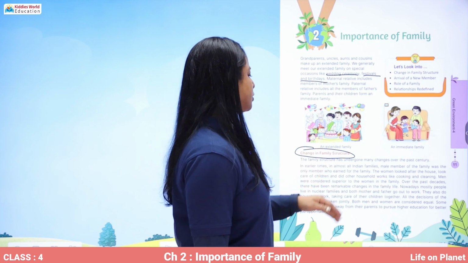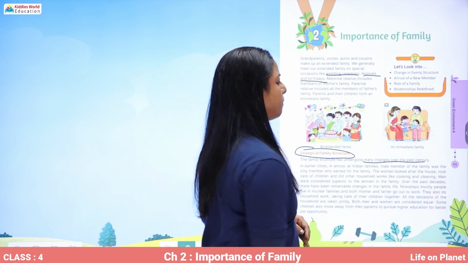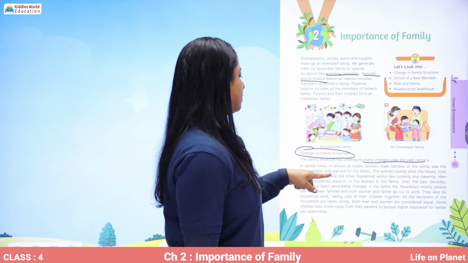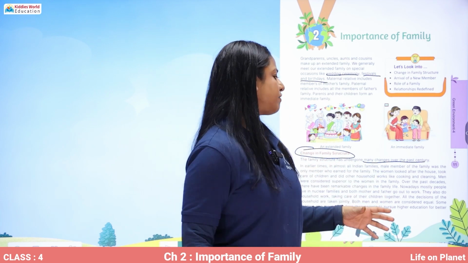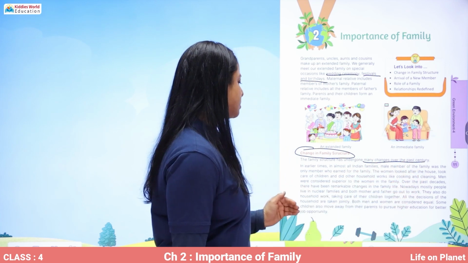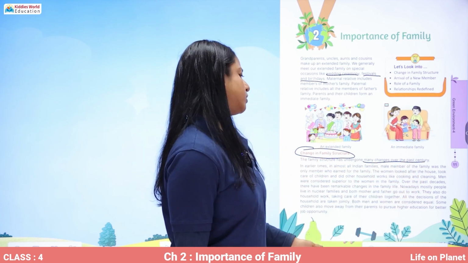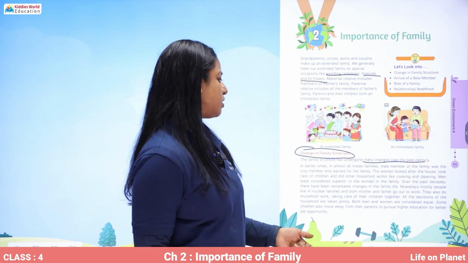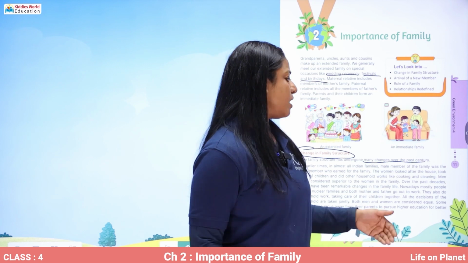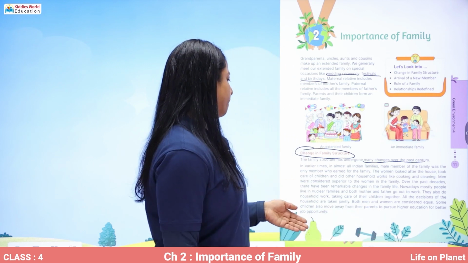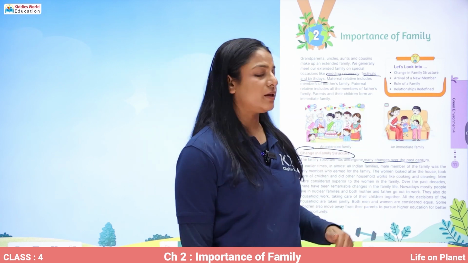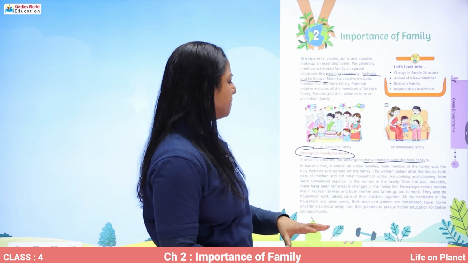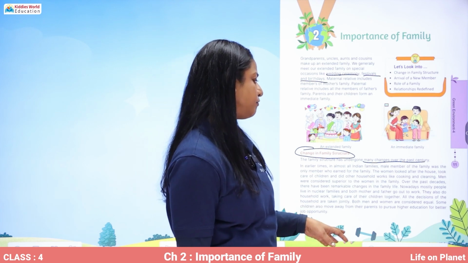So the family structure has undergone many changes over the past century. Century means 100 years. In earlier times, in almost all Indian families, the male member of the family was the only member who earned for the family. The woman looked after the house, took care of the children, and did other household work like cooking and cleaning. Men were considered superior to the women in the family. Over the past decades, there have been remarkable changes in family life.